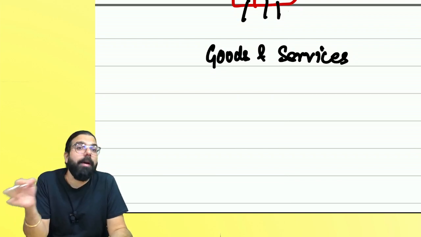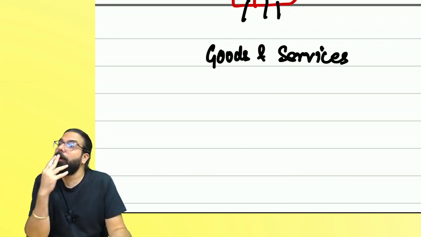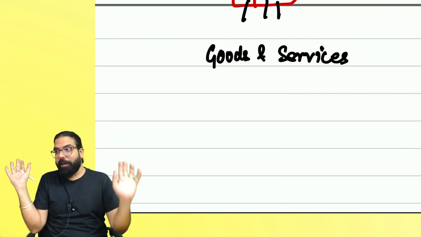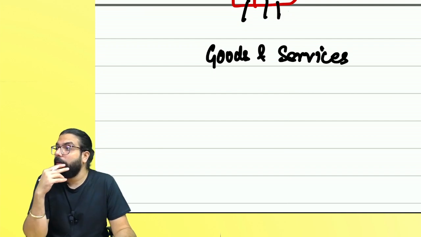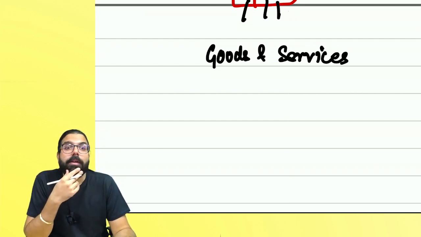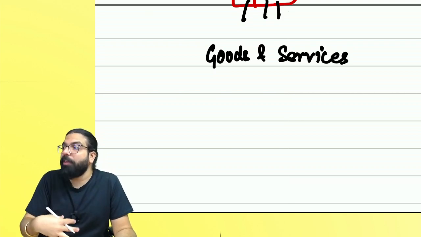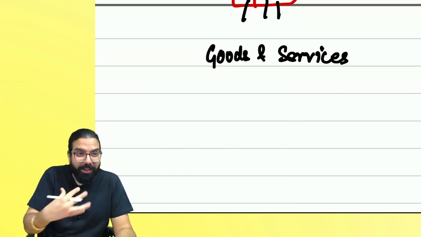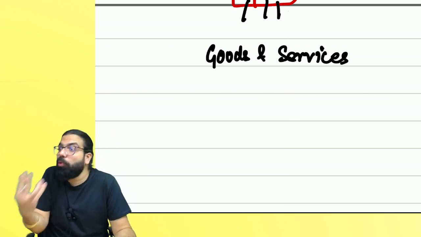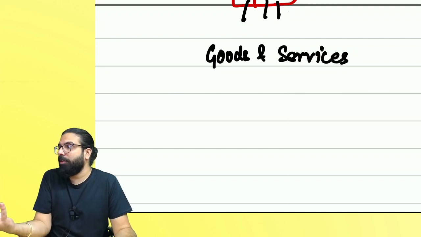There has to be something that happens with the goods. I know how to teach, but I'm sleeping at home. Comfortably sleeping at home. Can the government wake me up and say, hey, give GST? Why? Because I have to provide the service. Service has to be provided. Goods have to be sold. Goods have to be transferred. You have to do something with the goods and service.